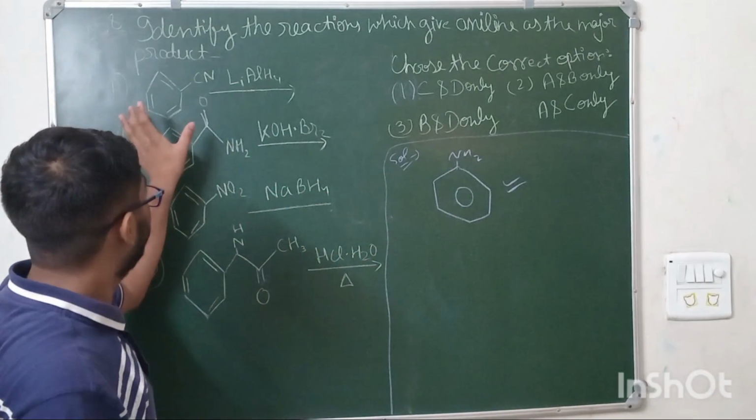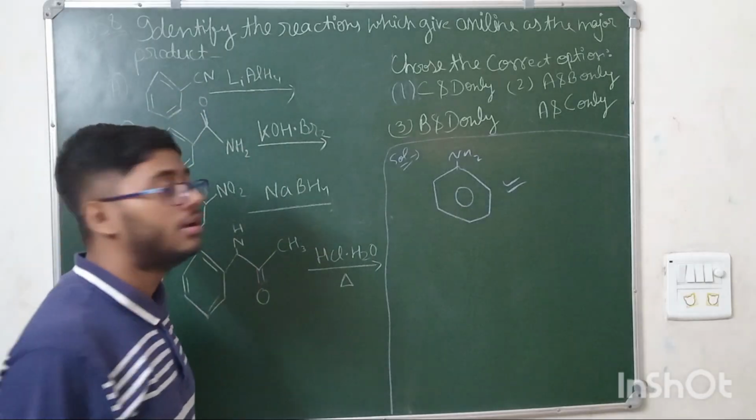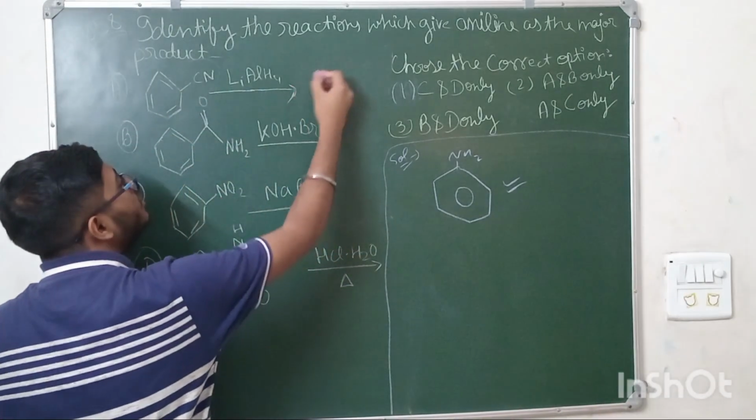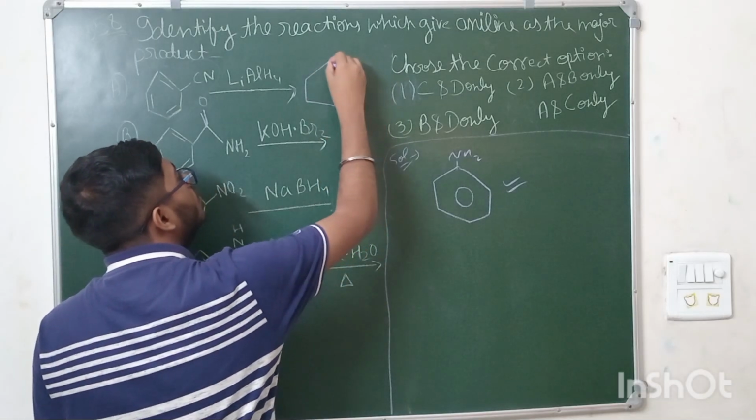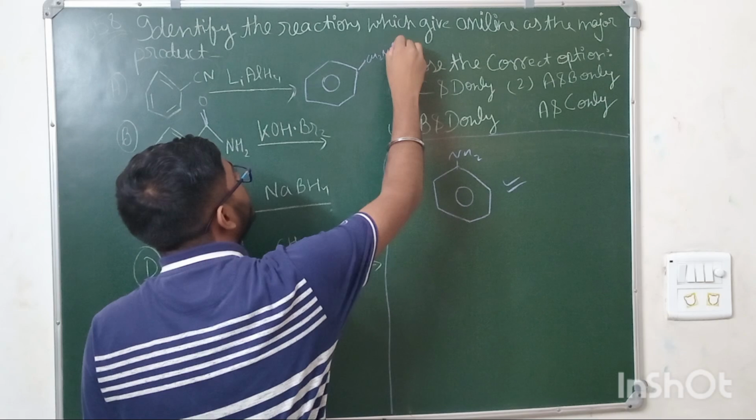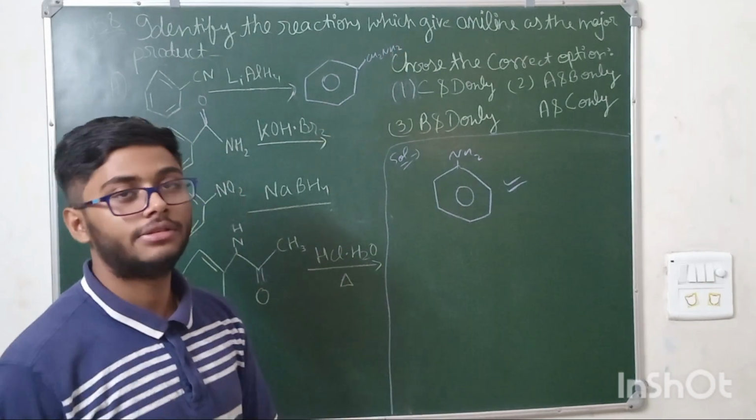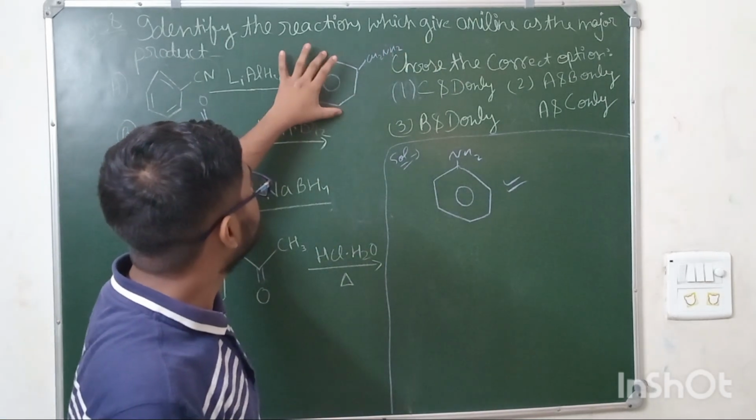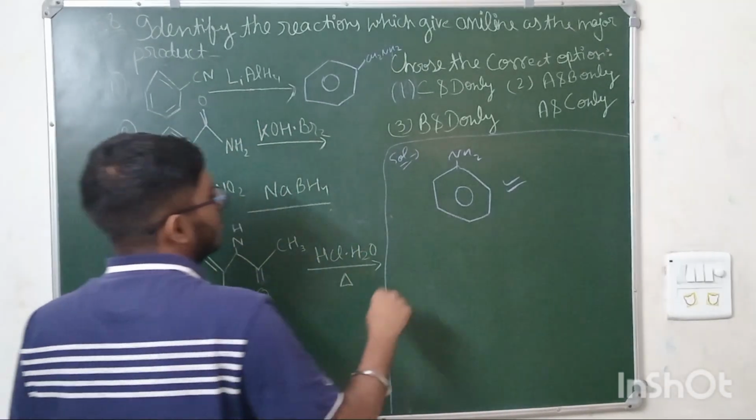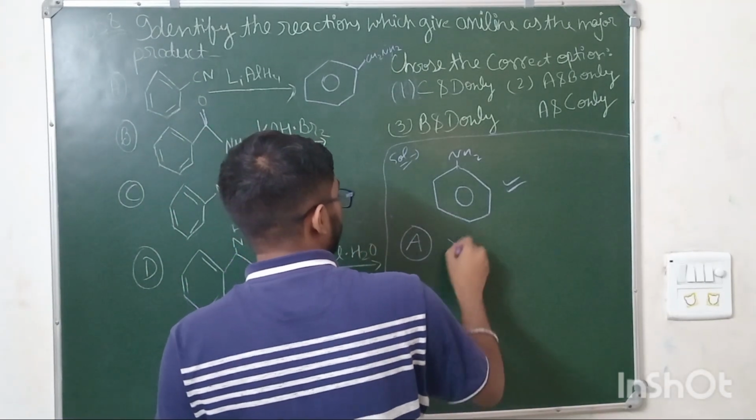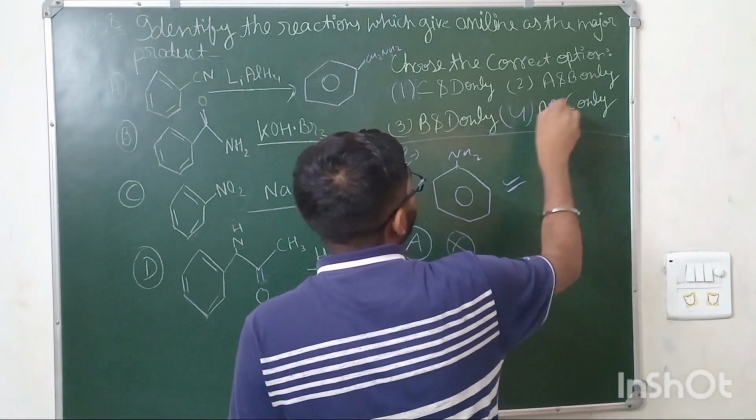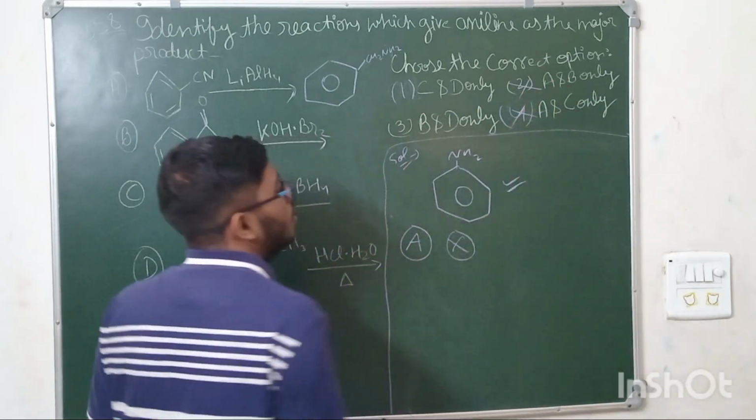So first reaction, it is saying that cyanobenzene is reacted with LiAlH4, which is lithium aluminum hydride. So it is a strong reducing agent. So this will reduce it into CH2NH2, benzylamine. Okay, this is the compound, but this is not aniline. So option A is not the answer. Wherever option A is there, that answer would not be our answer. So options number 2 and 4 are cancelled.